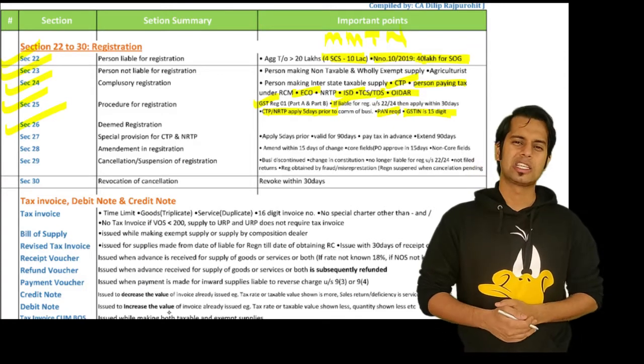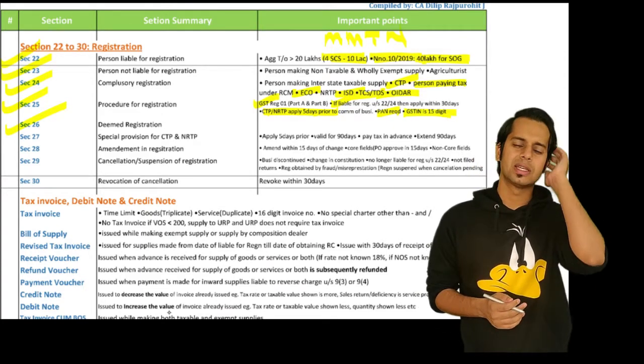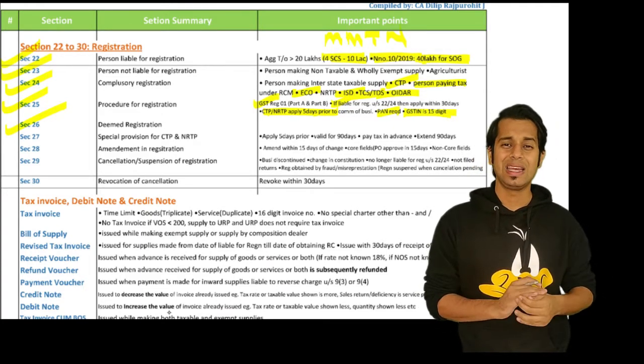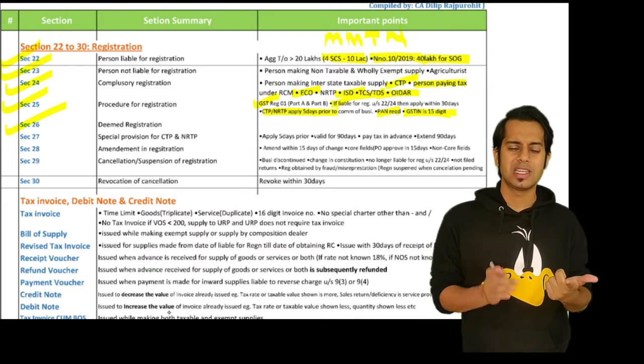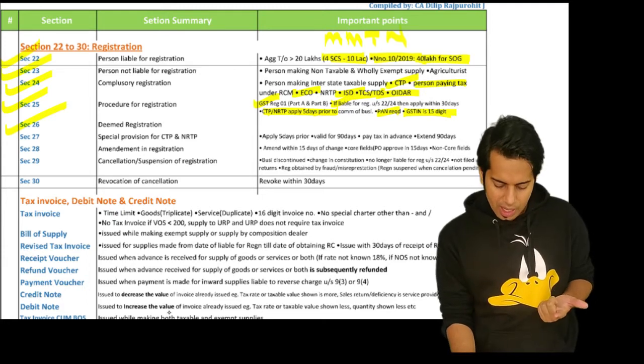Section 26 talks about deemed registration. Section 26 says if you are a person who is getting registered under CGST Act, SGST Act or UTGST Act, it will be deemed that you have taken registration under CGST Act.